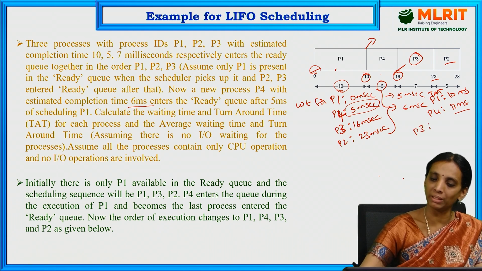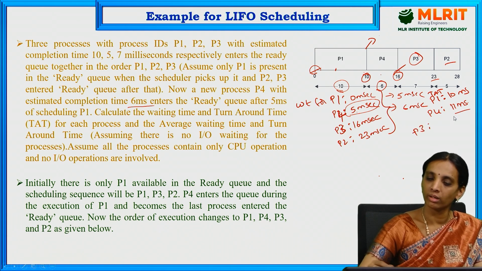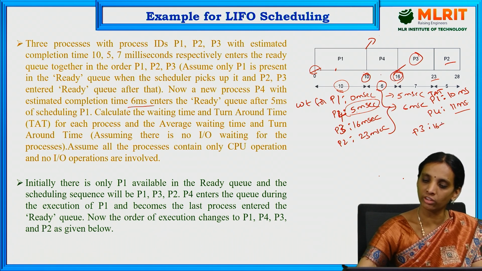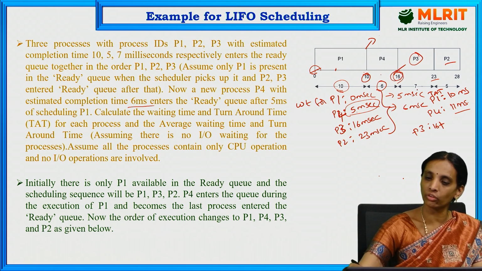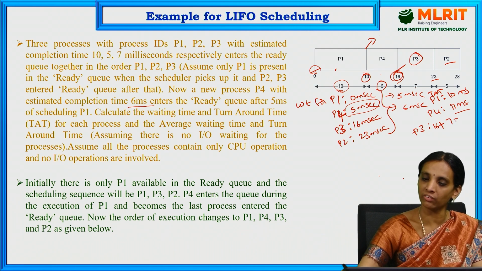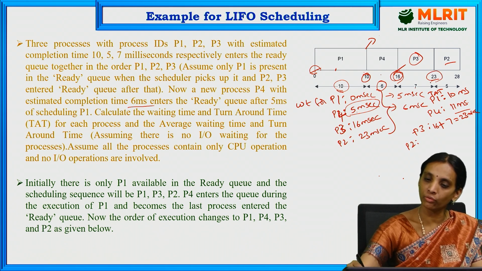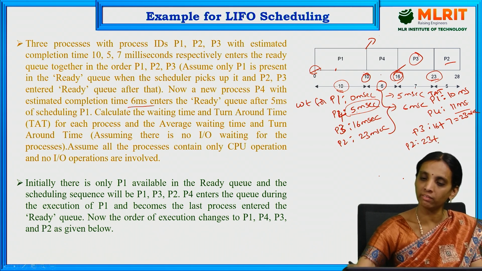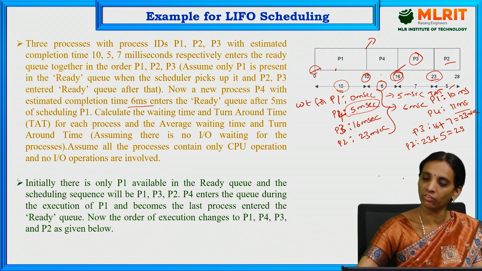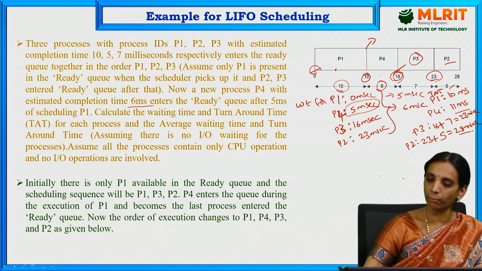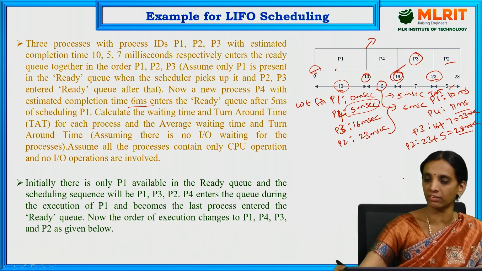And for P3, it enters the ready queue at 16 milliseconds, plus its execution time of 7 milliseconds. Therefore 23 milliseconds is the turnaround time for P3. And next P2 enters the ready queue at 23 milliseconds and its execution time is 5 milliseconds. Therefore, the turnaround time for P2 is 28 milliseconds.